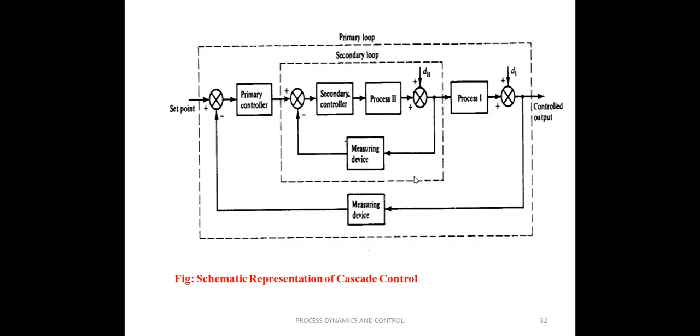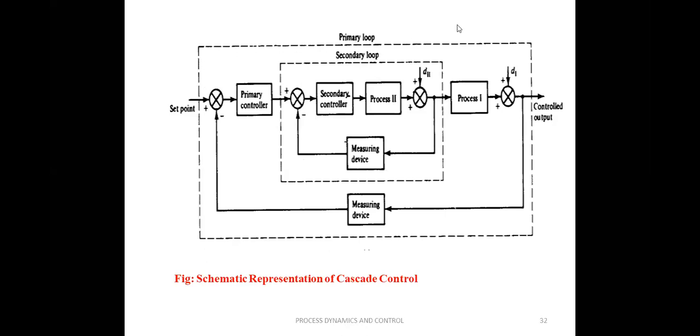Just for 2 minutes you can observe this complete block diagram. Normally we give some set point that is compared with the measuring device, and then we have the controller. For ease of the diagram they have eliminated the final control element, but you will assume that here we have some final control element. The controller will give some signal to the final control element, then it will provide the changes in the process. But in this cascade control system we are observing two loops.